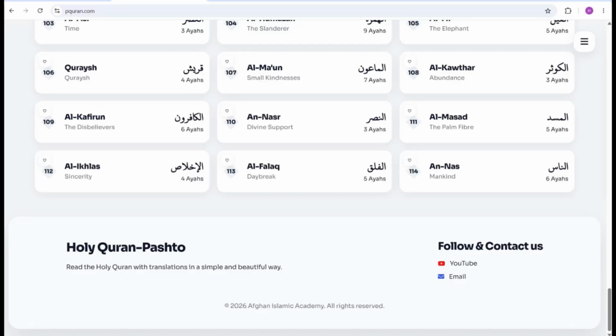And that's how you can use Holy Quran Pashto. We hope this website helps you read, listen to, and better understand the Holy Quran.